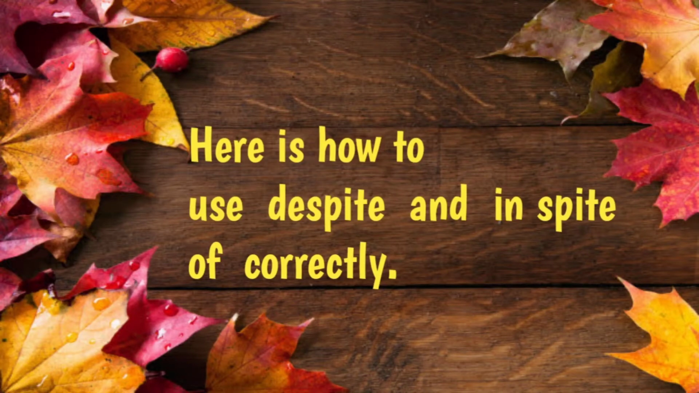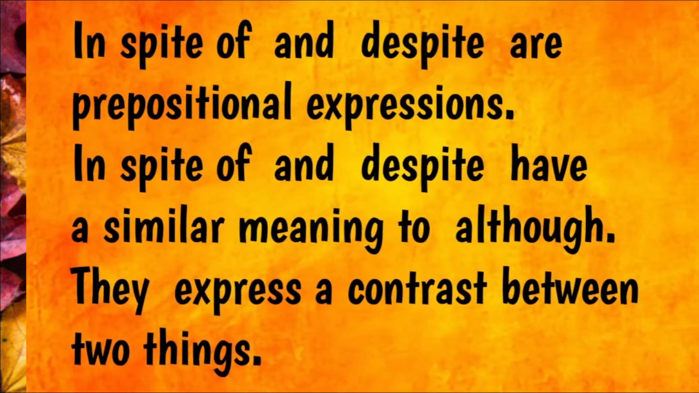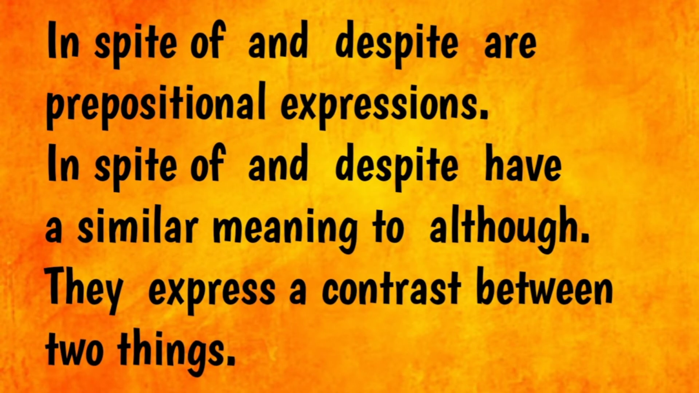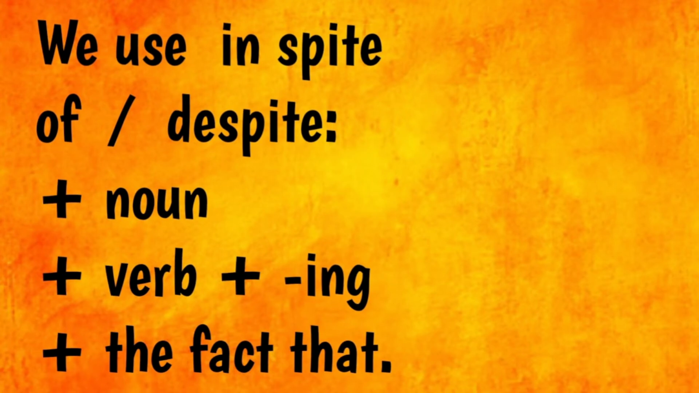Dear students, in this video I am going to explain to you the usage of despite and in spite of correctly. So let's get started. Despite and in spite of are prepositional expressions. In spite of and despite have a similar meaning to although. They express a contrast between two things. We use in spite of and despite with the noun, verb plus ing form, and the fact that.